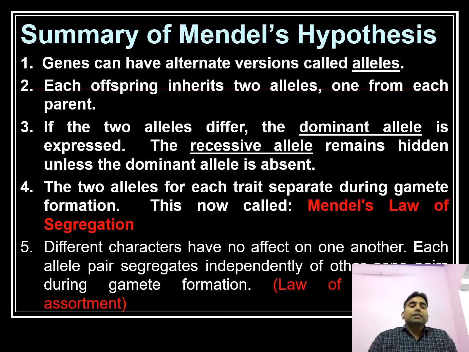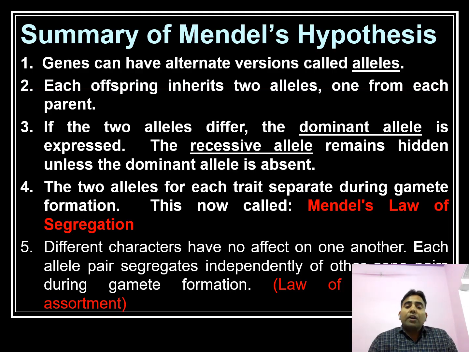Summary of Mendel's hypothesis. A gene can have alternate forms known as alleles. Each offspring inherits two alleles, one from each parent. This means the two parents used in a cross each pass a single allele to their progeny. If the two alleles differ, the dominant allele is expressed, and the recessive remains hidden unless the dominant allele is absent. The two alleles for each trait segregate during gamete formation; that is known as Mendel's law of segregation.